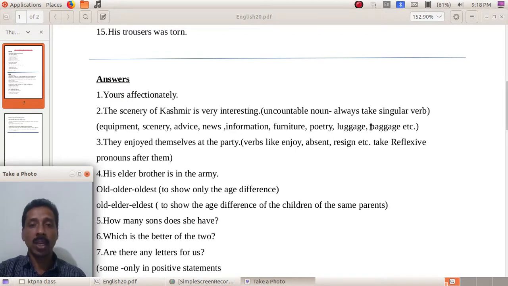Scenery, along with the other uncountable nouns, is given: equipment, scenery, and see the specialties. I think I haven't included machinery here. That also is there. Keep in mind there is no word like machineries, only machinery. Likewise equipment, there is no word like equipments, only equipment. Scenery, advice, news, information, no word like informations. Furniture, poetry, luggage, baggage, etc.